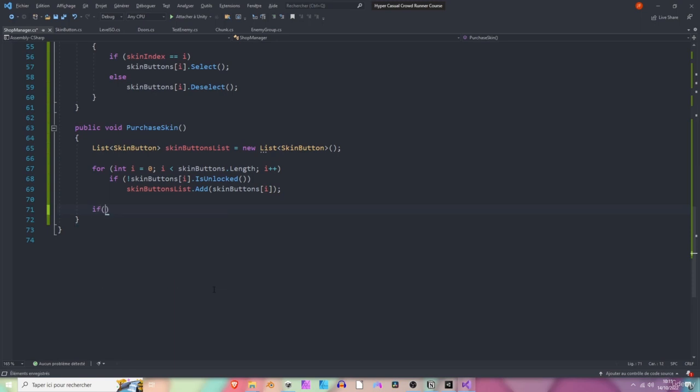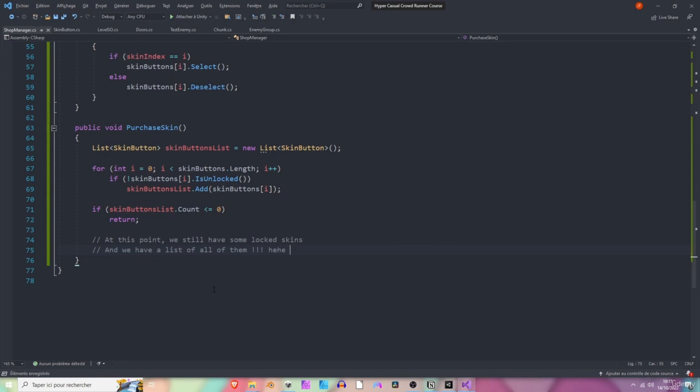So if skinButtonsList.Count is less than or equal to 0, for now we are simply going to return, not doing anything, okay? So at this point, we still have some locked skins, and we have a list of all of them.